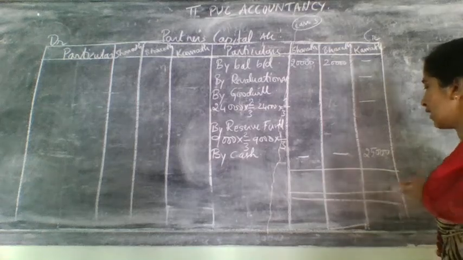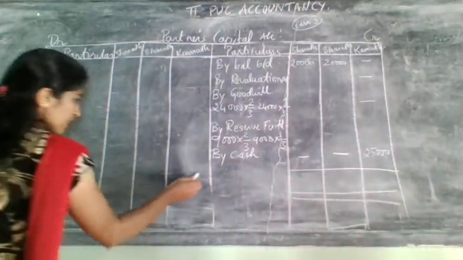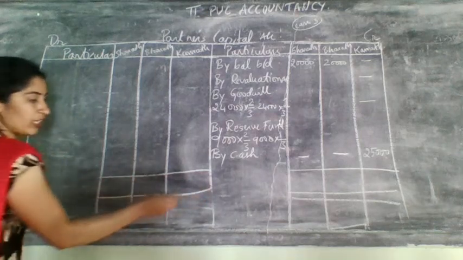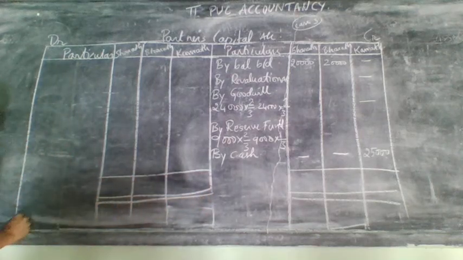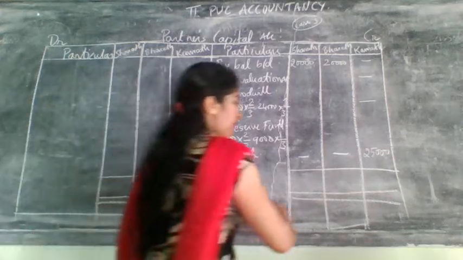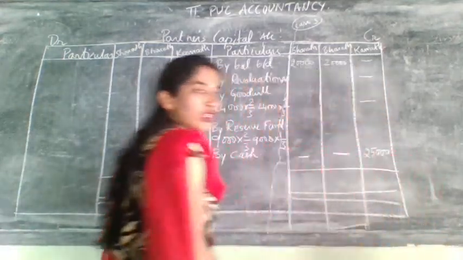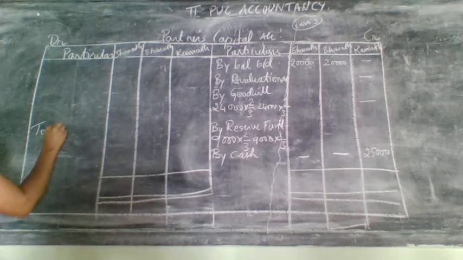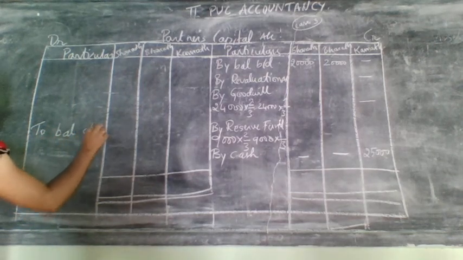Then after writing that, take the total. Obviously which side it will be more? It will be more on credit side only. So take the total, bring it to which side? Bring it to debit side, because no other entries will be here, and the difference amount you need to consider as to balance carried down.